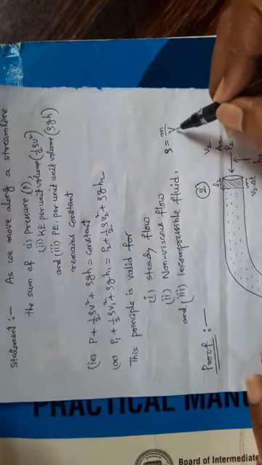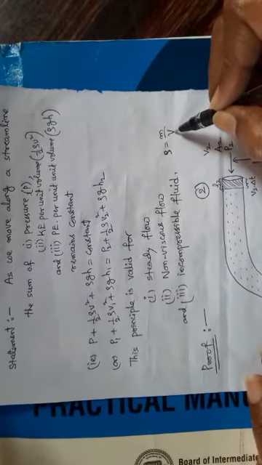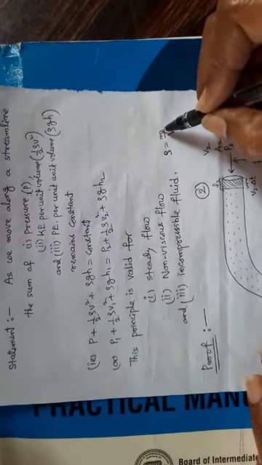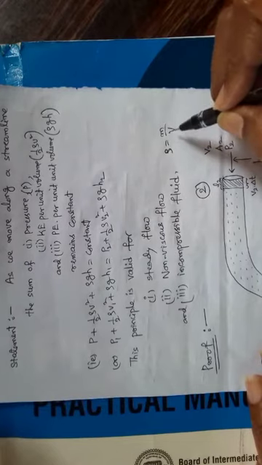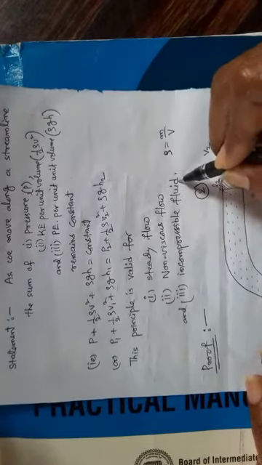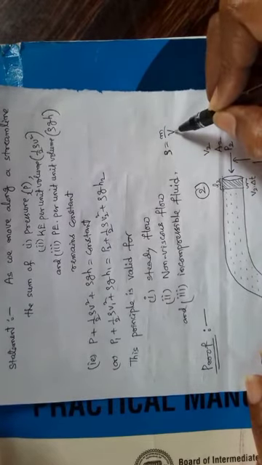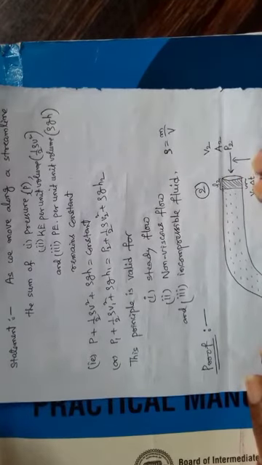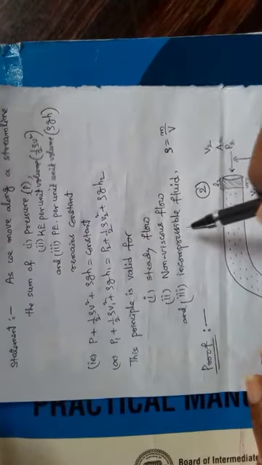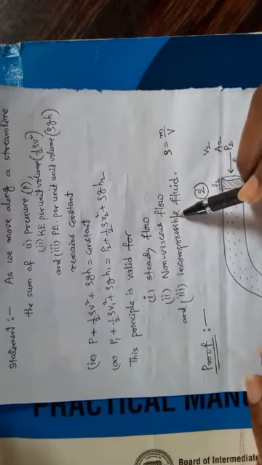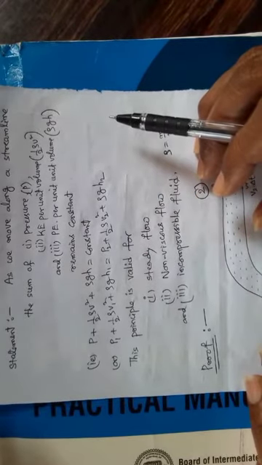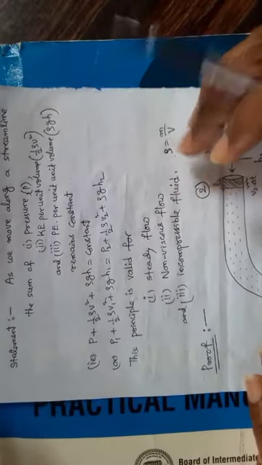If volume cannot be decreased, density cannot be increased. Anyhow, mass is constant. So for an incompressible fluid, volume is constant, therefore density is also constant at any point. So when these three conditions are fulfilled, we can prove the Bernoulli principle. Now let us prove the principle.